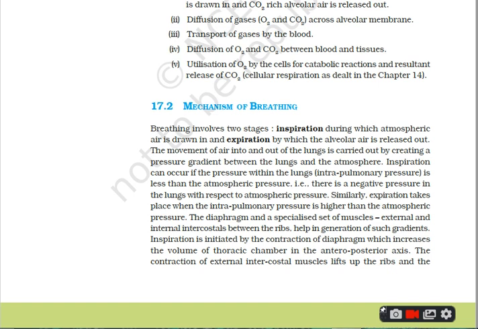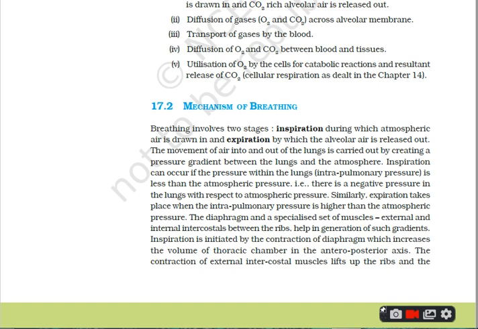Thus, there is overall increase in the thoracic volume, and the pulmonary volume increases. This causes a decrease in the intrapulmonary pressure and forces atmospheric air to move into the lungs. Now, roundabout twice I have explained to you the process of inspiration.